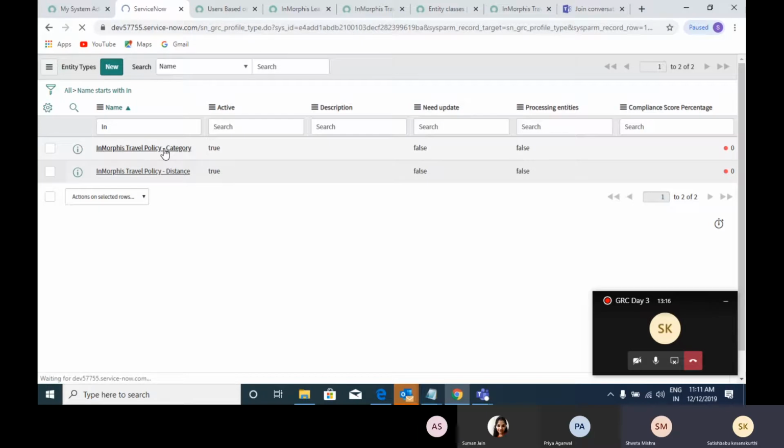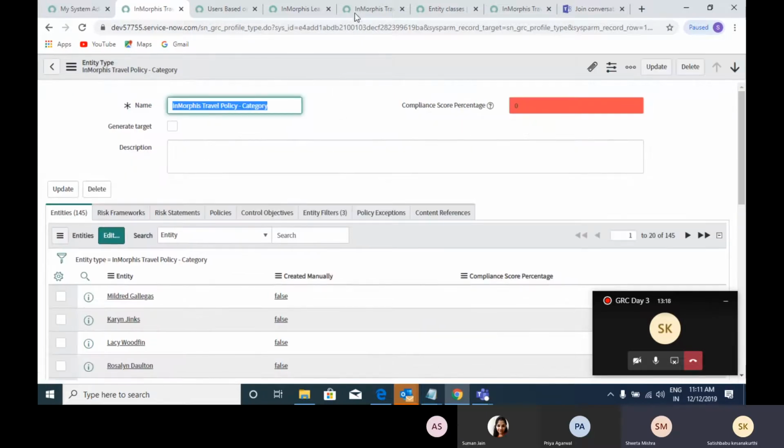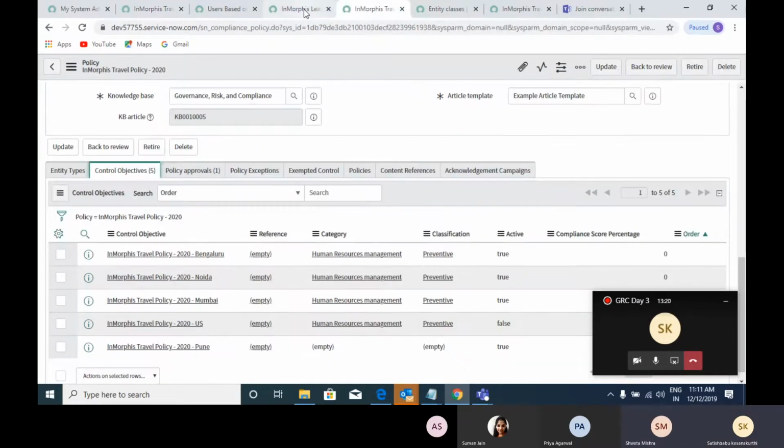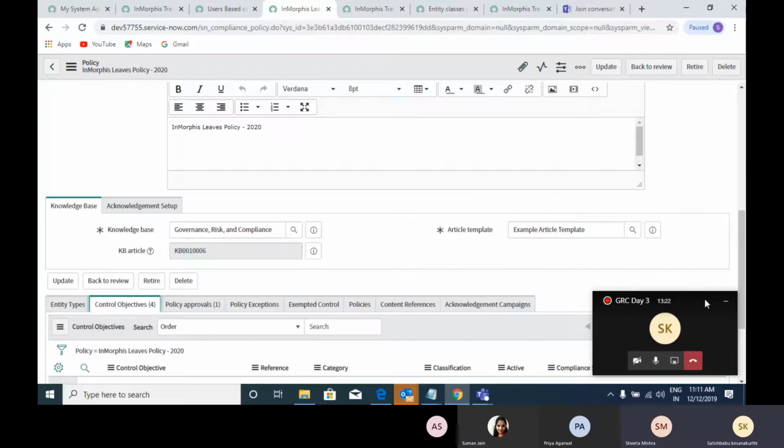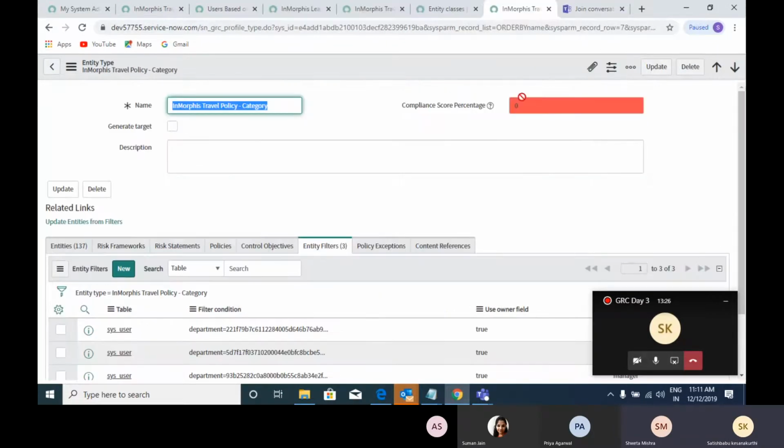I created this new policy, but I think I didn't save that. Okay, no worries. You understand the process. What about the remaining?